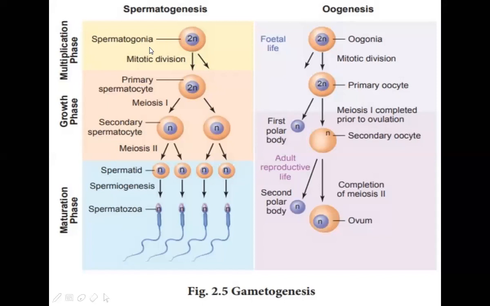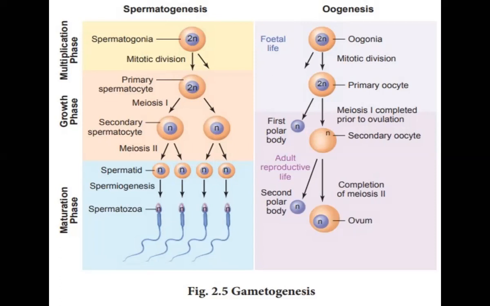Check the word spermatogonia over here; the word present over it is oogonia. Then it is again the same, mitotic division, which leads to the formation of the primary oocyte.